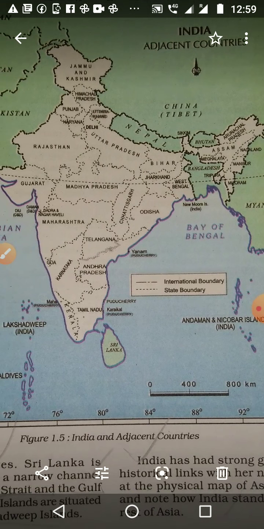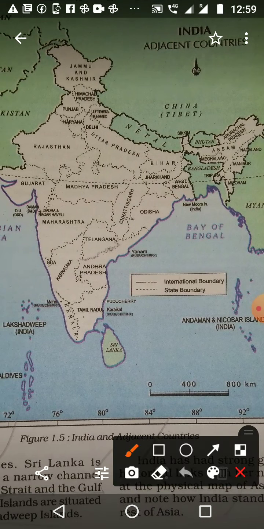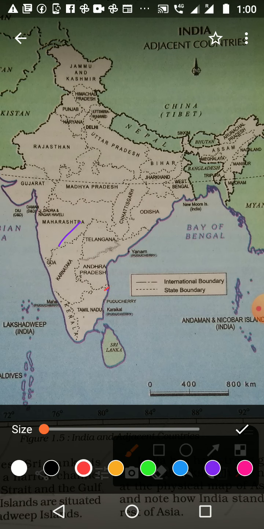Here only states are given, and what we want to do is identify the capital. For example, Tamil Nadu, Chennai, like that you want to identify the places. Again, let me take the red pen. Chennai, then Telangana, Hyderabad, then Andhra Pradesh, Amaravati, like that. Each and every state you want to identify with its capital. That is another question. Then next chapter we will move to,